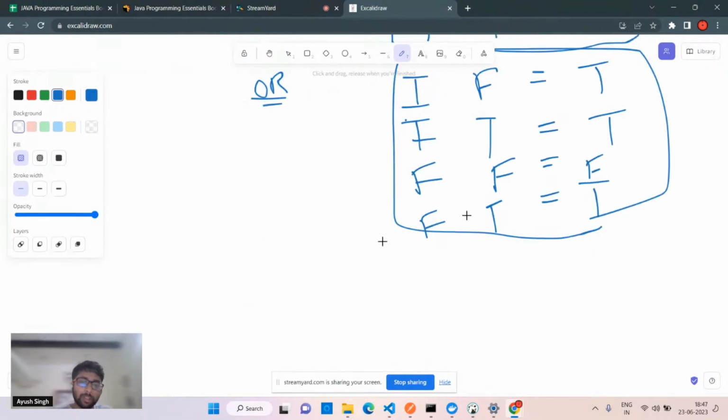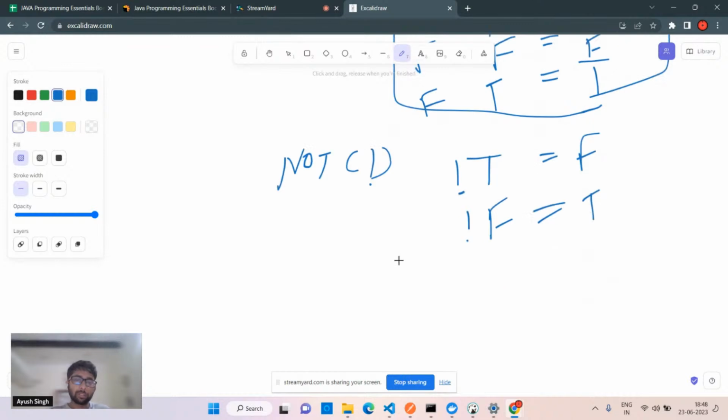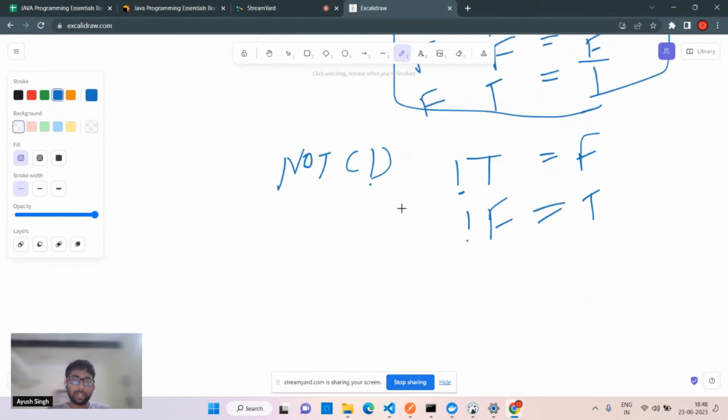That's simple. Not is quite easy. The not symbol is like this, which means if you use not in front of true, it is going to make it false, and for false, it is going to make it true. Quite reverse, right? So if it's true and you make it not, you'll get false. Simple, right? Making the reverse, that's easy. How you're going to use it in the code, we'll see that.